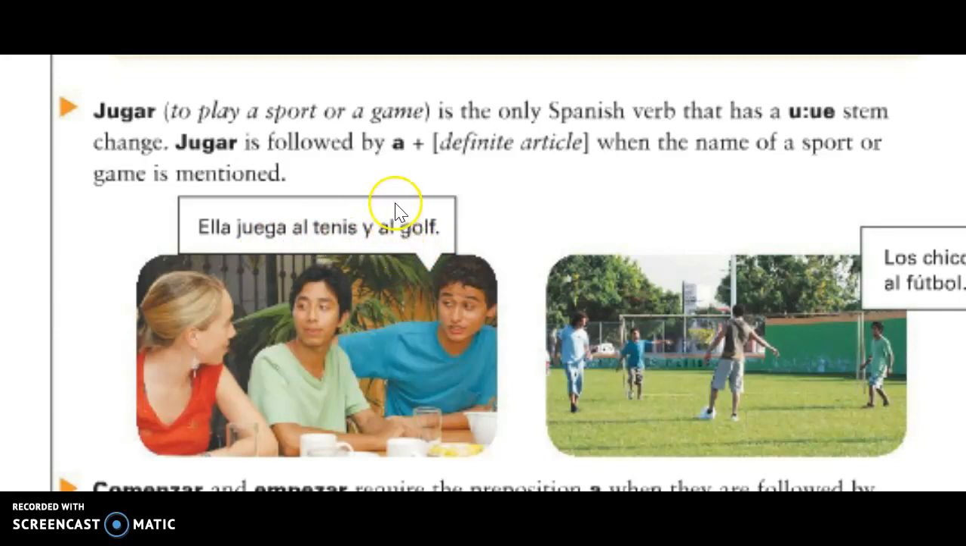So, as you note, the a plus definite article, in these instances, it's masculine, so the a plus el has to be formed into al. Al tenis, al golf. If it were a sport that started with the feminine, it would just be a la.